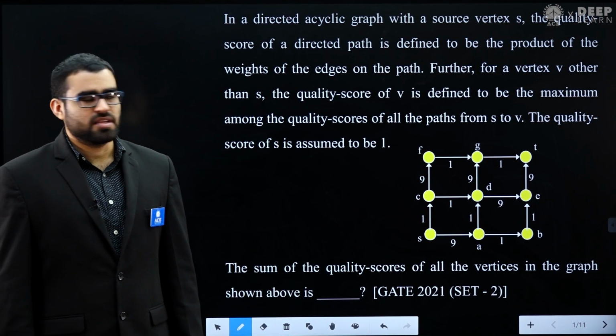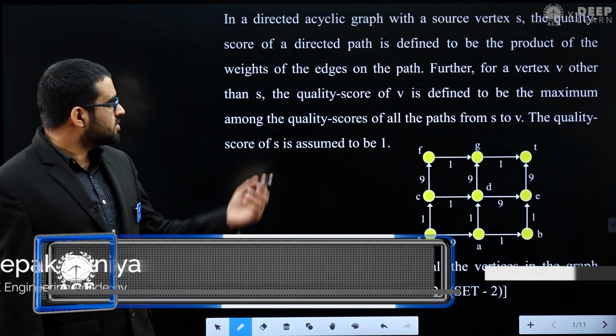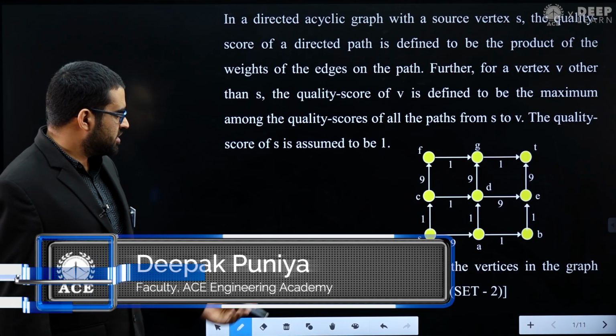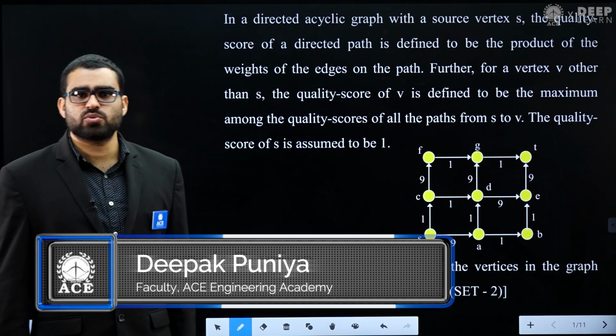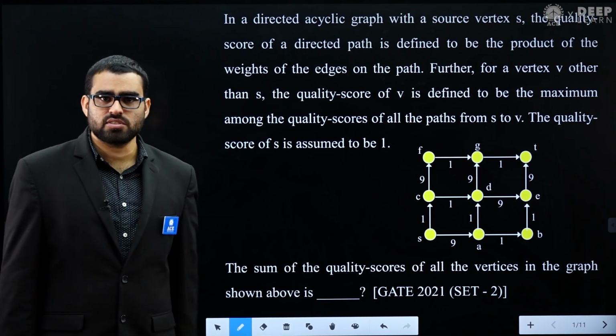Hi everyone, my name is Deepak Punia and in this video we will see the solution of this GATE question. This is a GATE 2021 set 2 question.